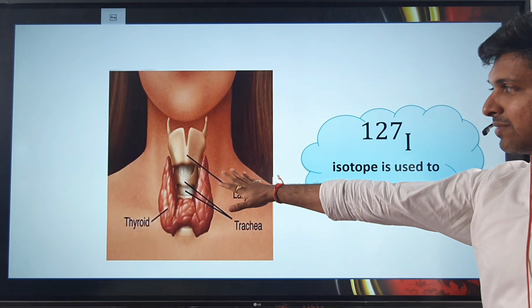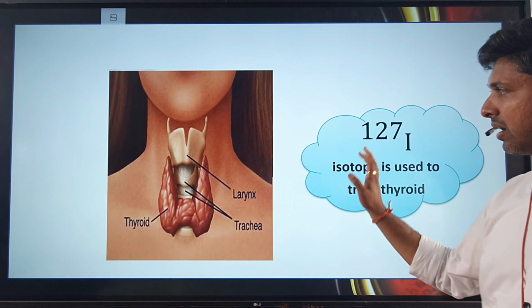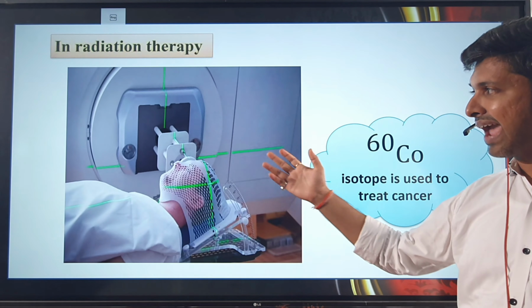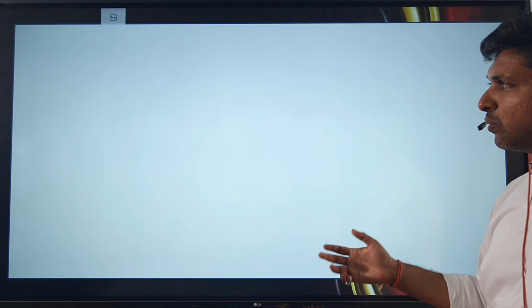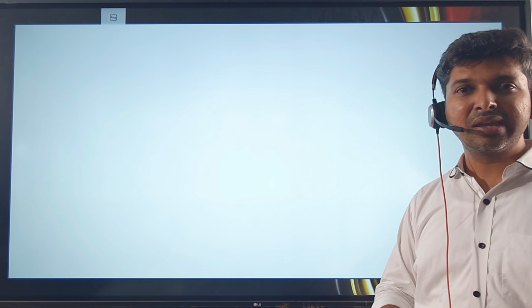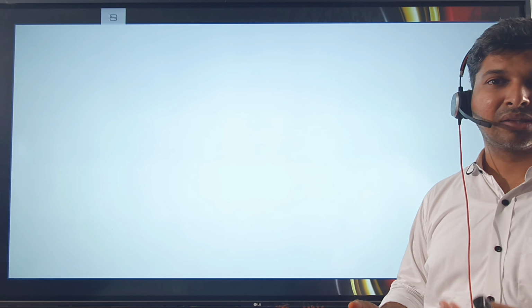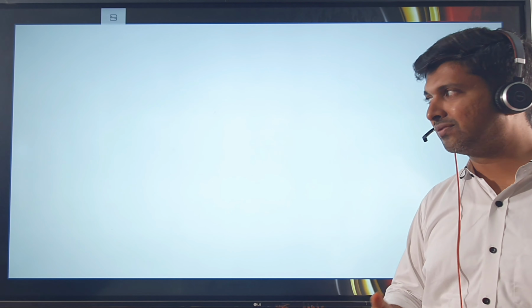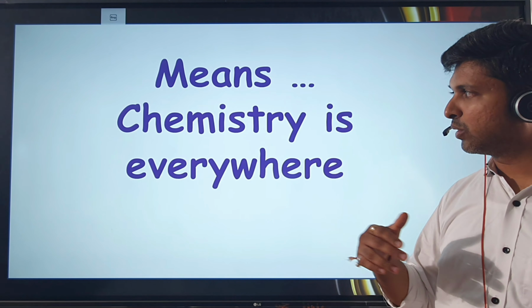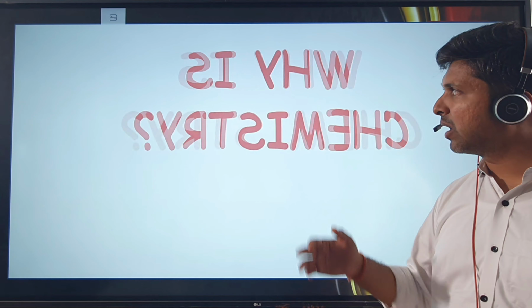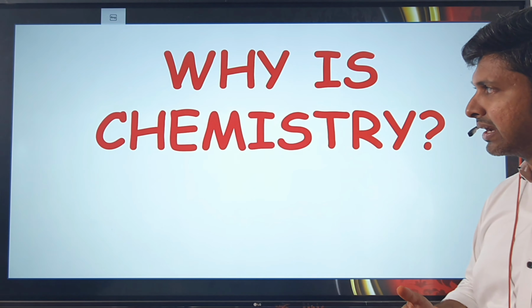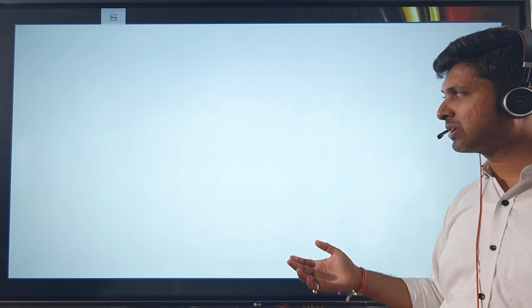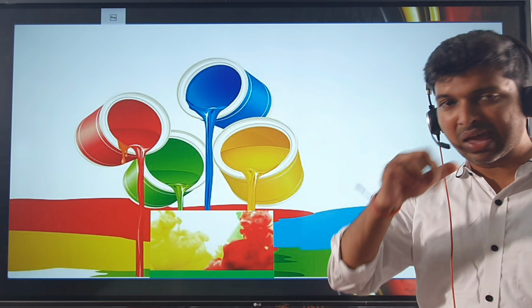Then treatment of thyroid requires an isotope of iodine, iodine 127, that is also coming under chemistry. Then cancer treatment, that is cobalt 60, that is also coming under chemistry. So what we can say is that chemistry is everywhere. Rather, there is not a single place where you won't find chemistry. So chemistry is everywhere. Now the third is, why one needs to study chemistry. So we need to study chemistry because chemistry has made our lives easier.